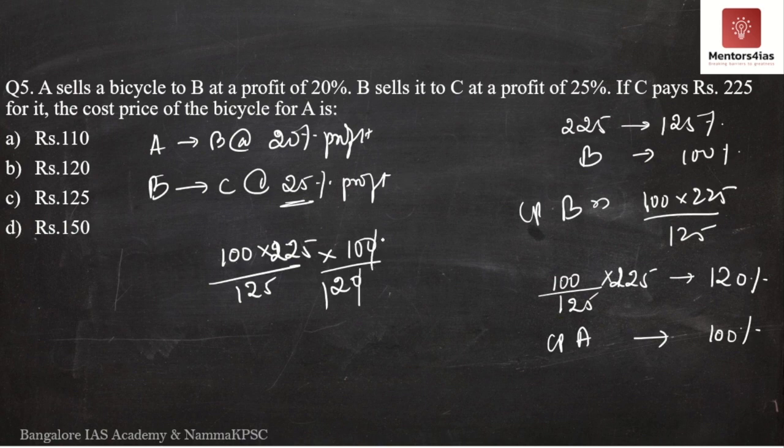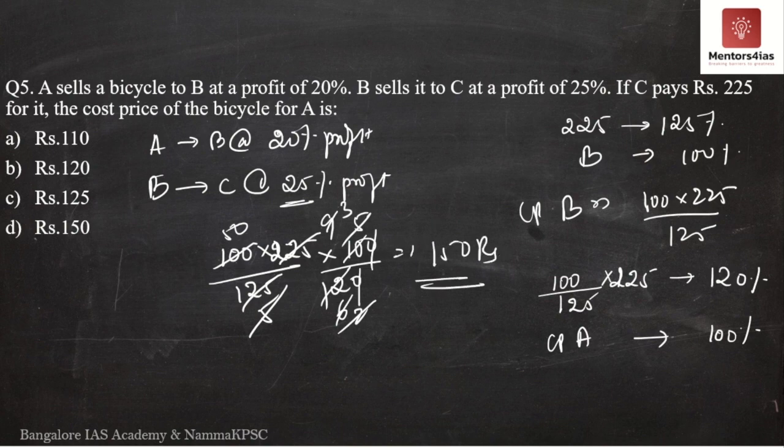So 0 and 0 get cancelled over here. 25 5s are 125, 25 9s are 225. 2 5s are 10, 2 6s are 12, 3 2s are 6, 3 3s are 9 over here. 5 and 5 get cancelled, it is 50 times, therefore 50 into 3 is what? It is 150 rupees. Therefore the correct answer is rupees 150. The correct option is option D.